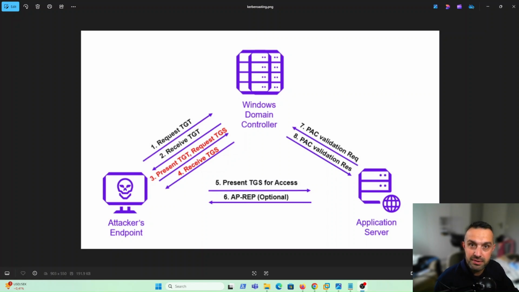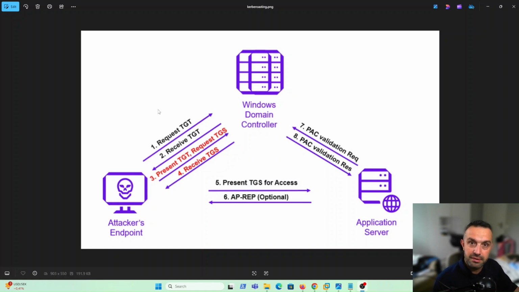Kerberoasting is a post-exploitation attack technique used in Active Directory environments to extract and crack service account credentials, specifically targeting Kerberos service tickets, TGS. As we can see here, the attacker sends a TGS request and receives it.